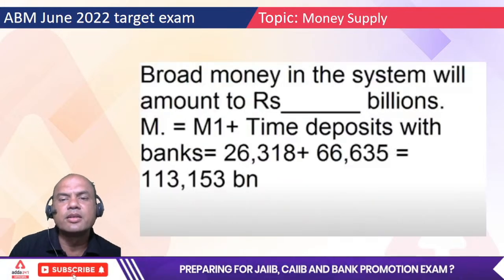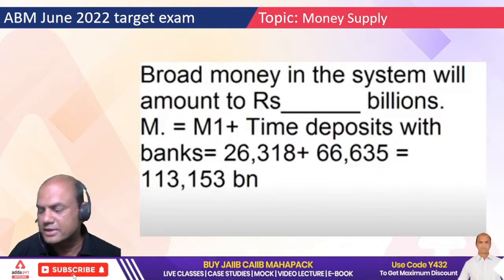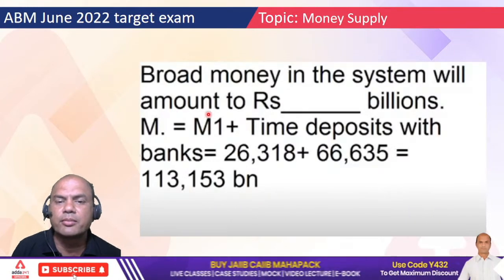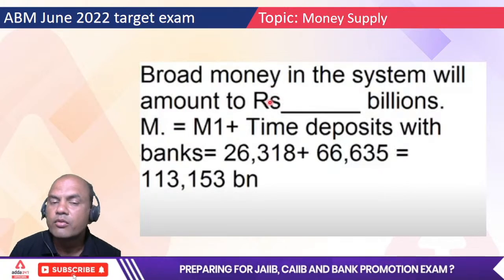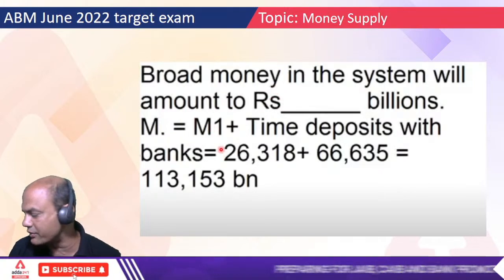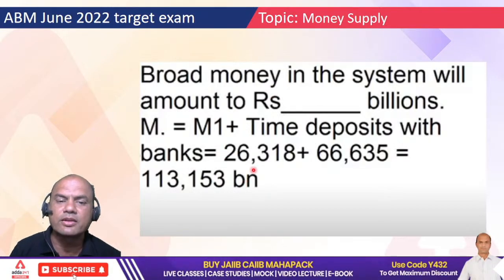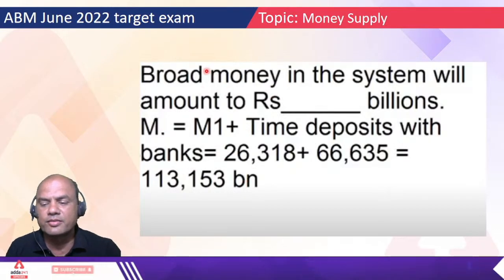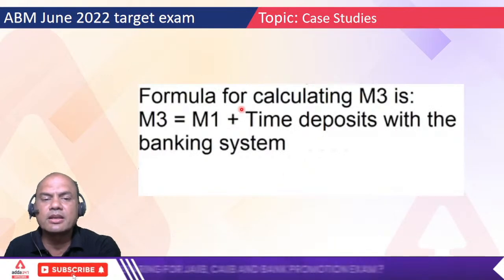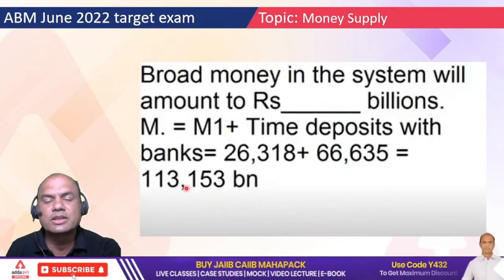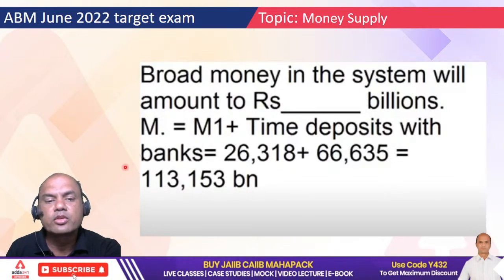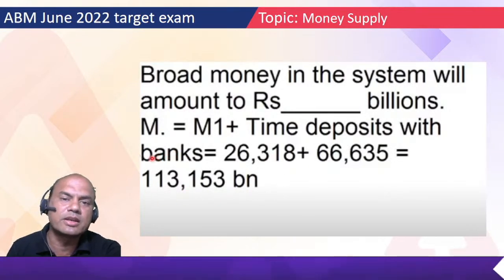And the last one, broad money, the second last. Broad money in the system will amount to rupees dash billion. So what is broad money? Same thing. Just now we calculated 113153. M3 over here, broad money. We have just solved the problem, right? So now you must get this answer, 113153.